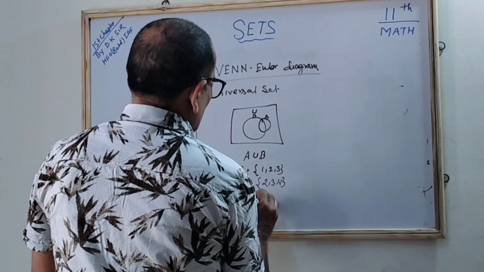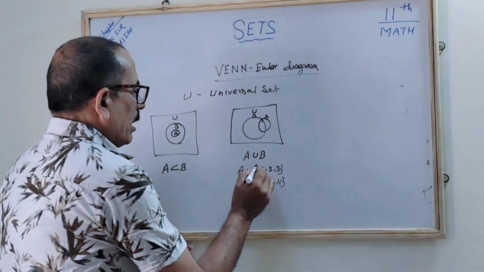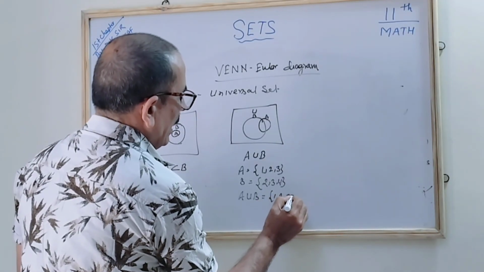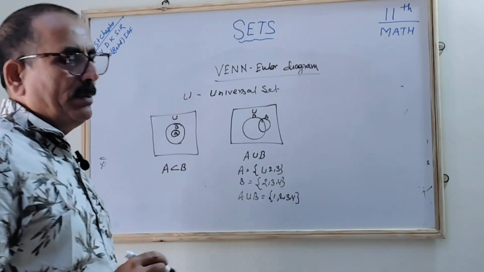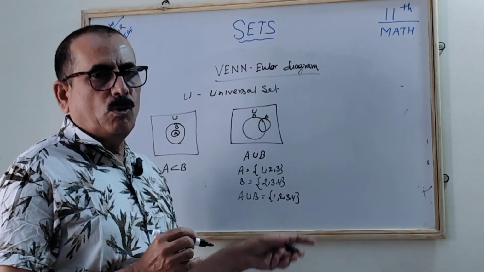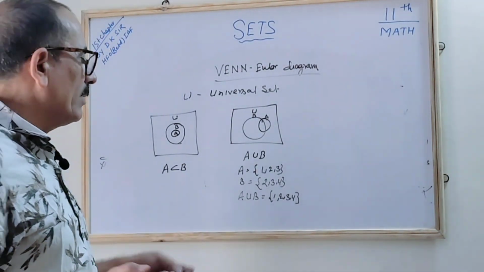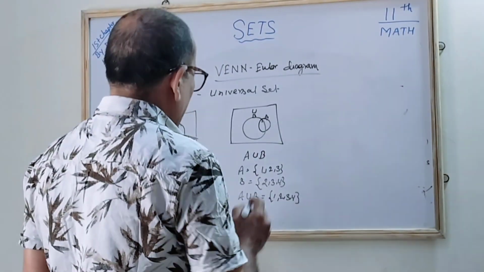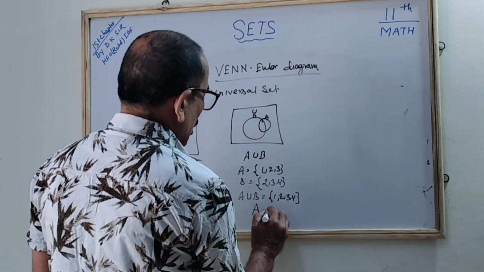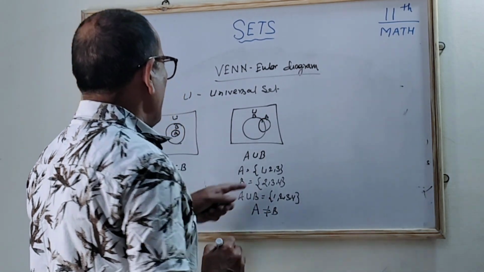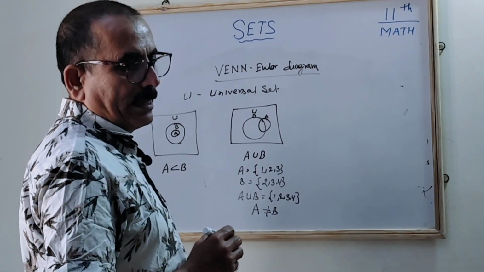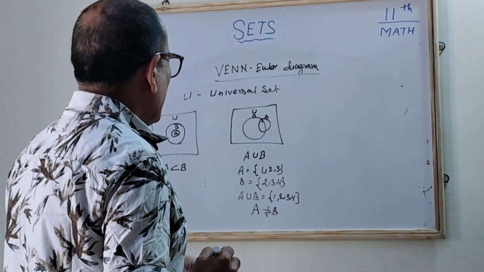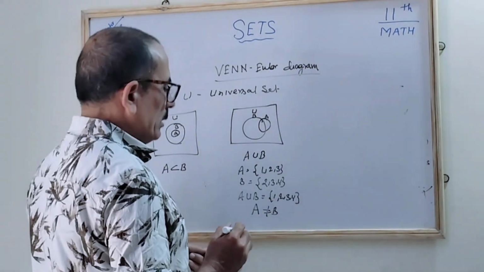A union B: you take the common ones at first, and whatever additional is there, you put it in. So it is 1, 2, 3 and 4. That becomes A union B. Correct? You understood? Remember, set A is not equal to set B, because not all the members of A are present in B, and not all the elements of B are present in A. Hence, set A is not equal to set B.